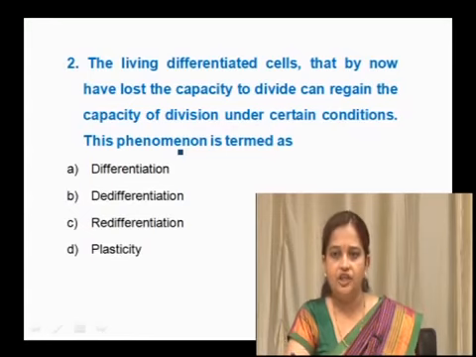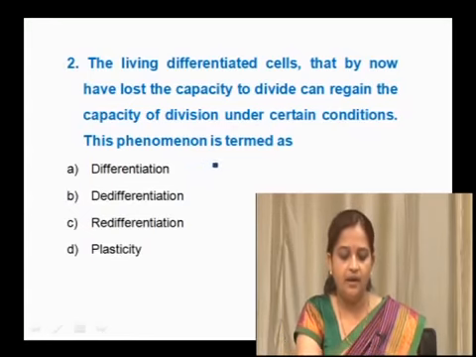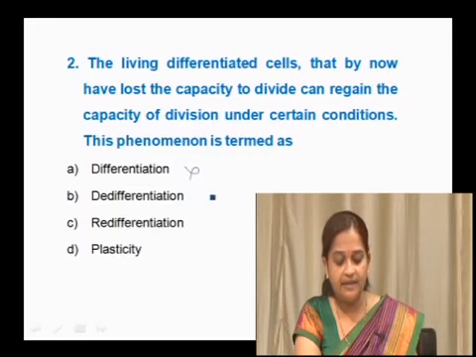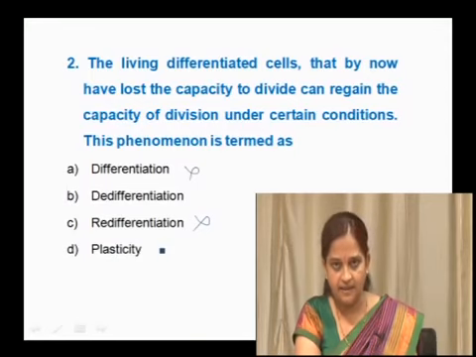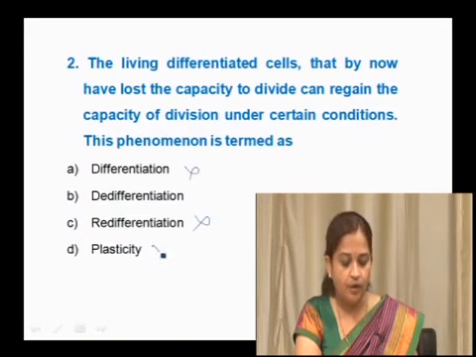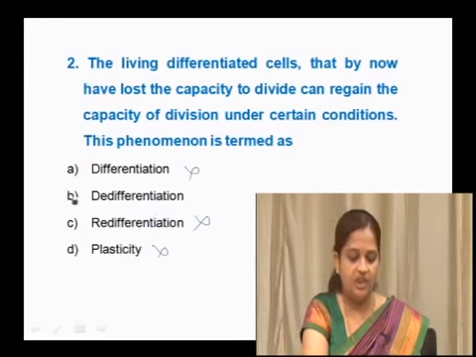Differentiation means matured cells already differentiated, so it is not the answer here. Redifferentiation is not the answer, because once a cell is de-differentiated from the differentiated cell, it regains cell division, which is de-differentiation, and the de-differentiated cell again becoming mature to perform a particular function is called redifferentiation. So this is also not an option. Plasticity is changing structures according to environmental needs, and heterophylly is a good example. So plasticity is also not the correct option. The right option here is de-differentiation.